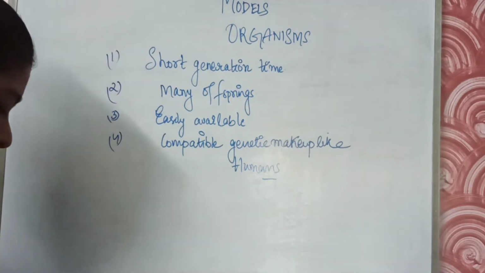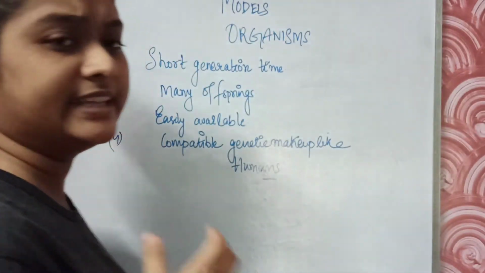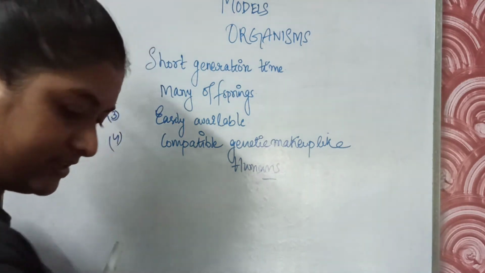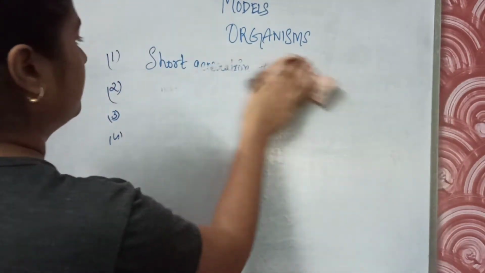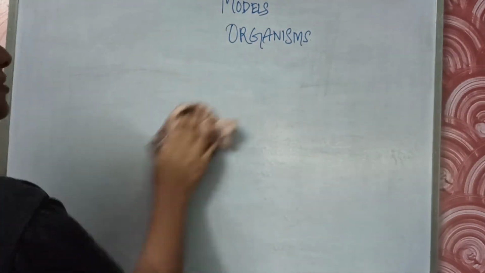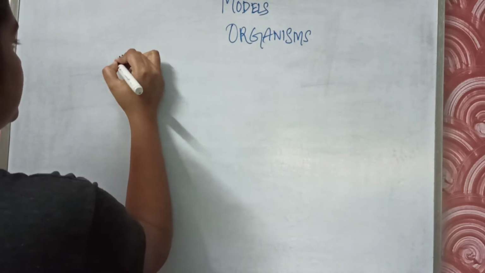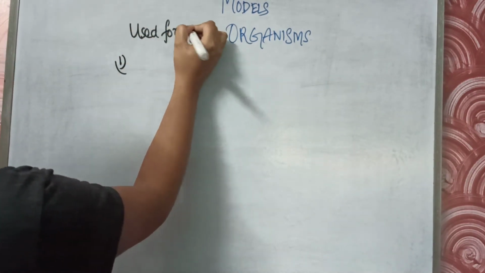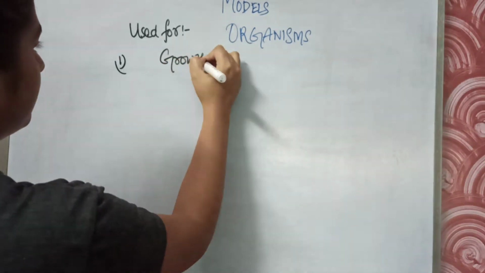Okay, and what are these model organisms used for? So let me erase this and write what they are used for in research work. They are used to study growth and development.